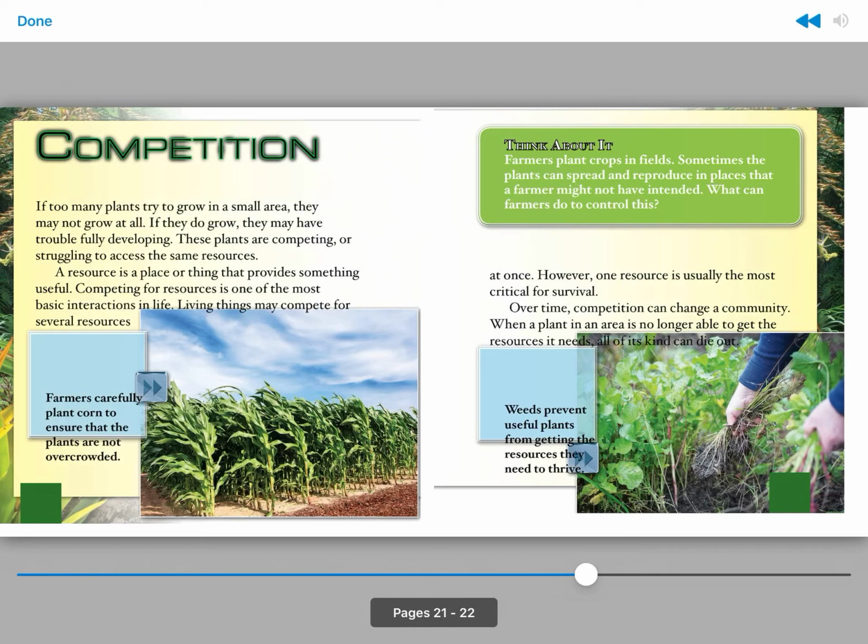Over time, competition can change a community. When a plant in an area is no longer able to get the resources it needs, all of its kind can die out.